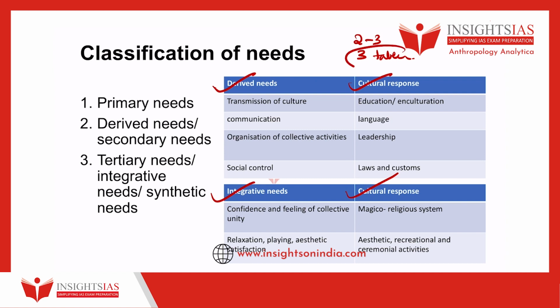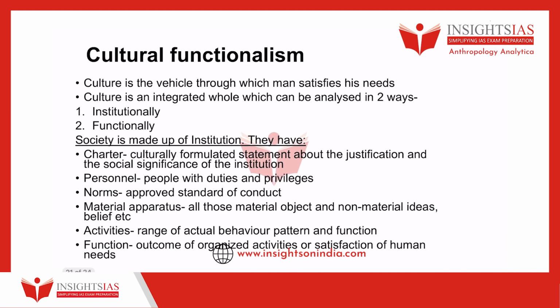So don't get carried away by these tables. What is more important is for you to explain what is the concept of primary needs, derived needs, and tertiary needs. So once he explains what are these needs, then he goes on to say that the culture is a vehicle through which man satisfies these needs. So this is the link sentence that helps you to make the transition from explaining what is the needs theory to what is his cultural functionalism.